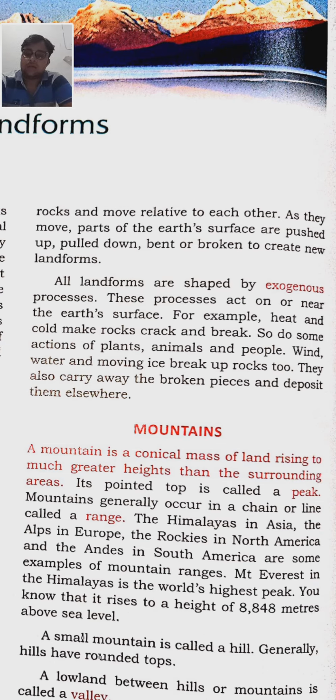For example, Mount Everest in the Himalayas is the world's highest peak. It rises to a height of 8,848 meters above sea level, and the height of Mount Everest is still increasing because of the push and pull being created under the earth surface.